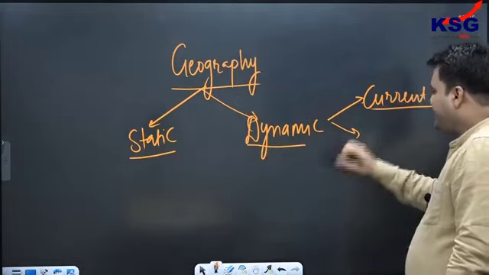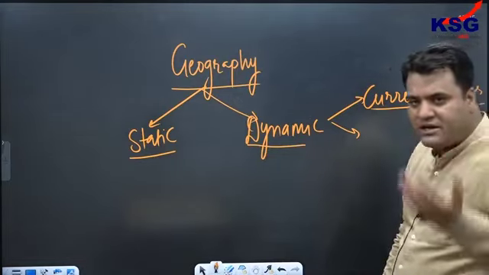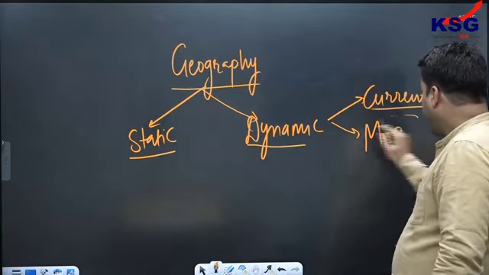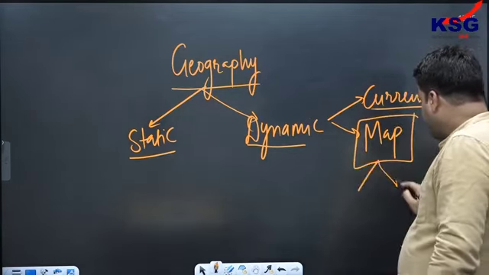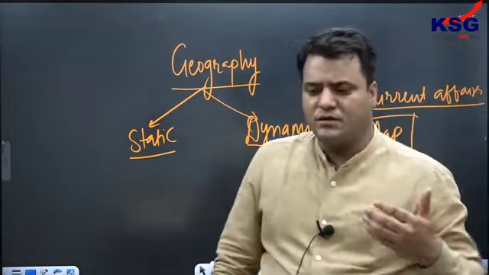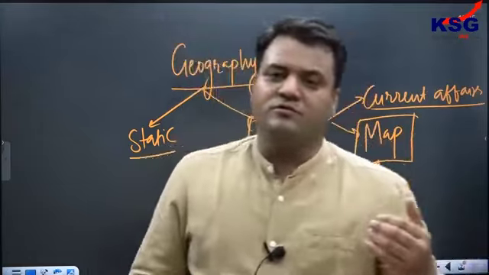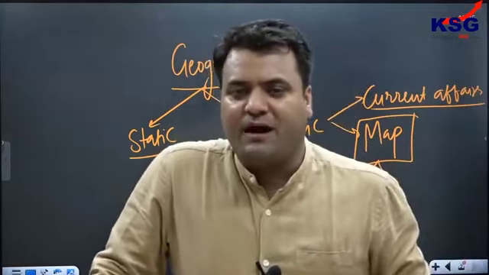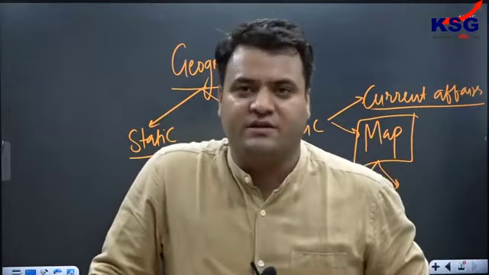Apart from this, in the dynamic nature, we have a map section. Now, maps we can also divide in two ways. The first one is many of the questions based on maps. The questions look like they are from the static part, but they are inspired by current events.